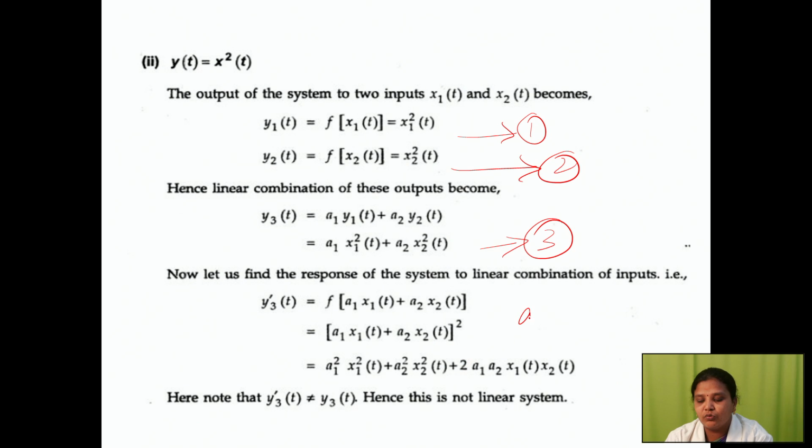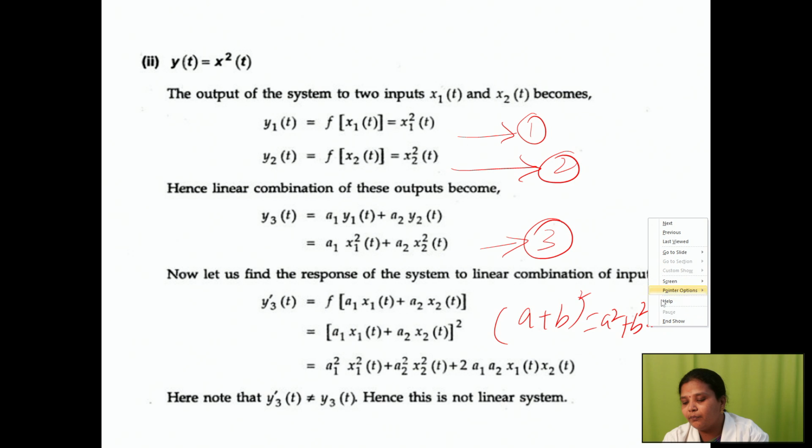What is the formula? This one is the (a plus b) whole squared formula: a squared plus b squared plus 2ab. Here we have to substitute the formulas, so you have to find the equations. By substituting these formulas here, you will get this equation.